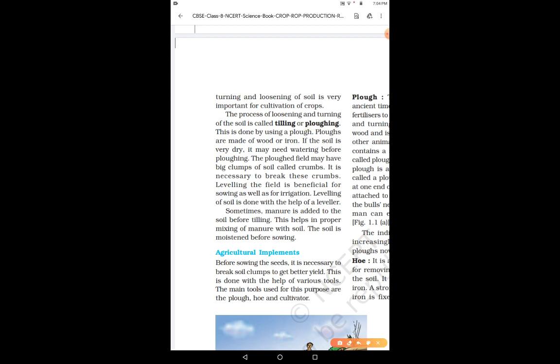Okay, now we're going to study about the agricultural implements that are used for tilling or plowing. Before sowing the seeds, it is necessary to break the soil crumbs to get a better yield. This is done with the help of various tools. The main tools for this purpose are plow, hoe and cultivator. So we're going to just study about plow, hoe and cultivator.